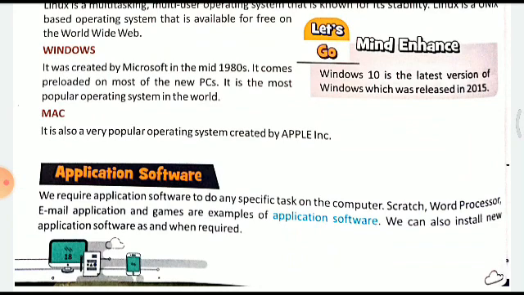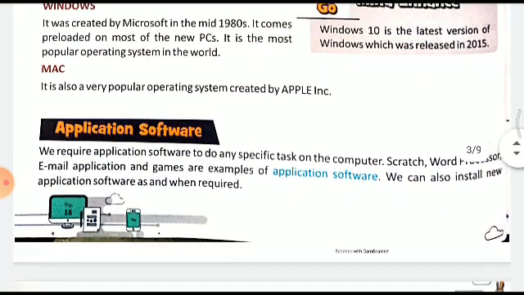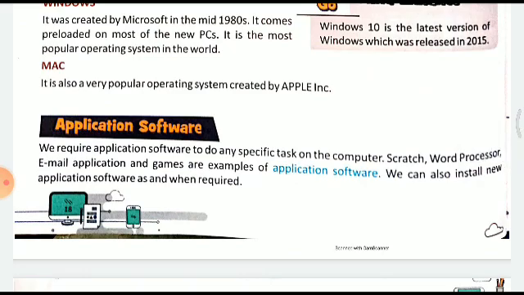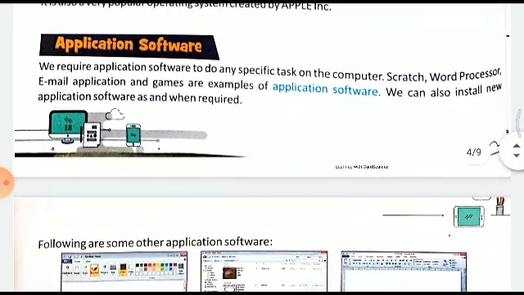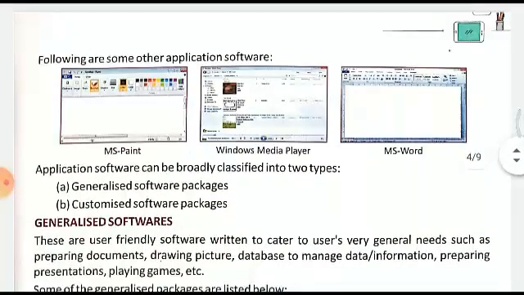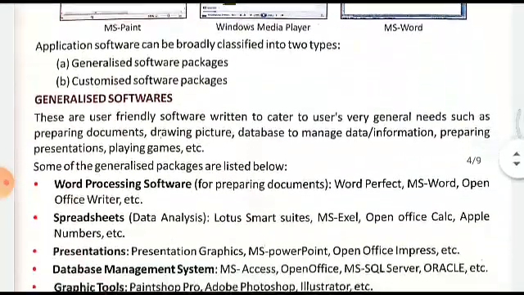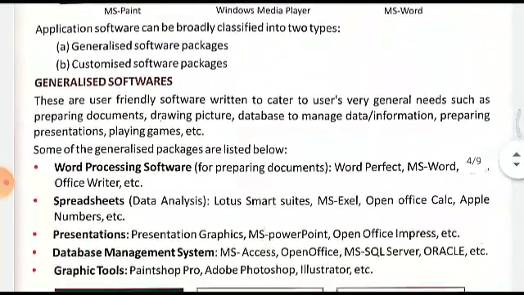Let us now move ahead. We require application software to do any specific task in a computer. Word processor, Scratch, email application, and games are some application software. We can install them as and when needed, right? Following are some other application software. They can be broadly classified into two types: generalized software packages and customized software packages. Right?